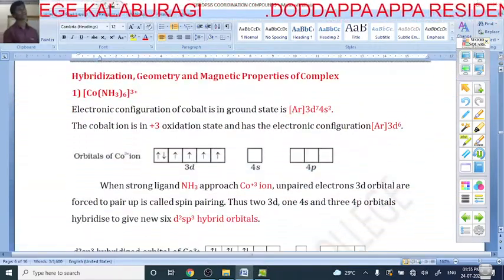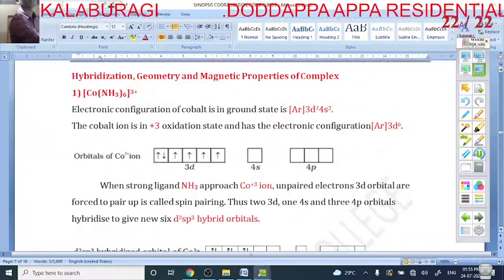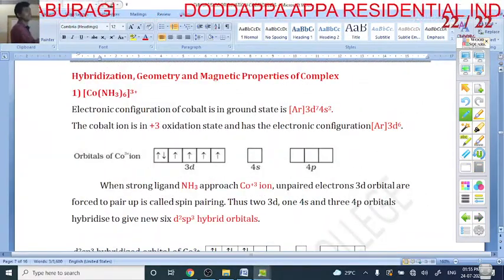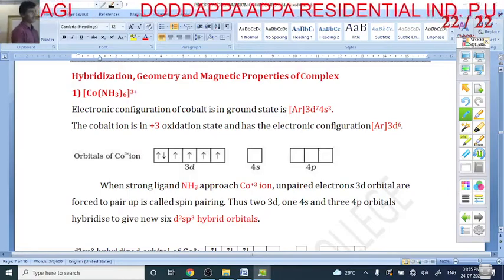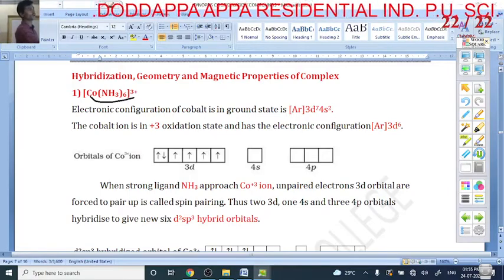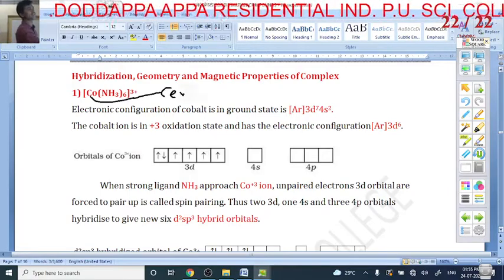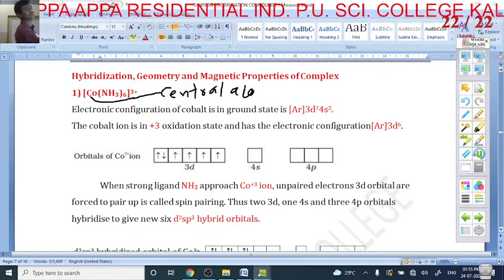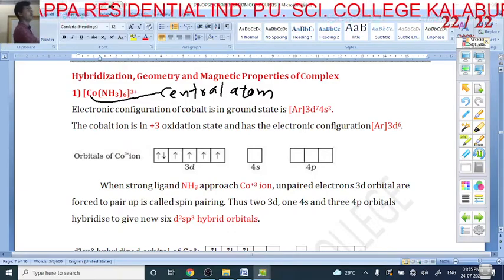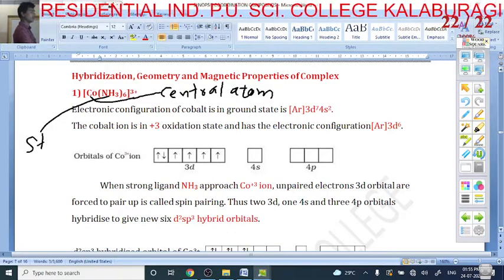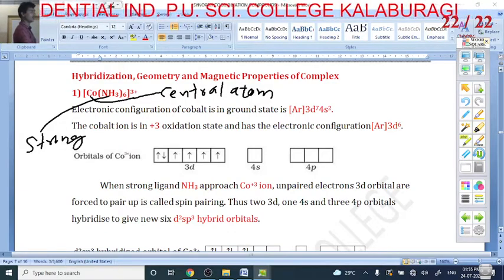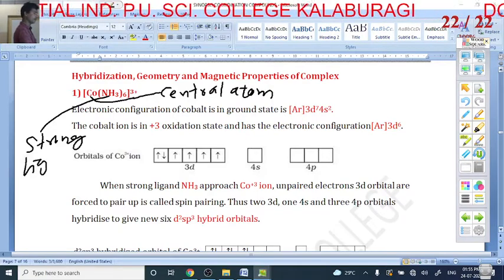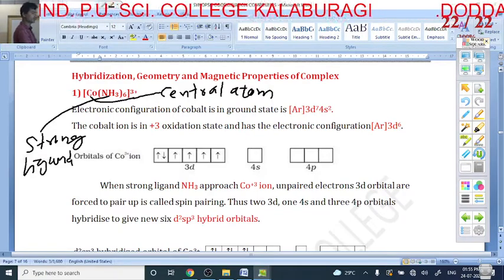Next, one by one, examples. So here, the very important one: this is [Co(NH3)6]3+. Okay, which is the central metal atom? Cobalt. Cobalt is the central atom. And ammonia is a strong ligand.